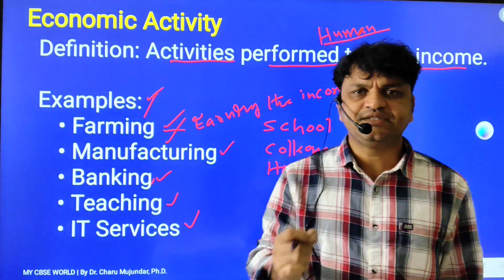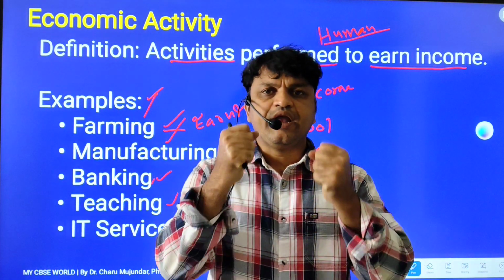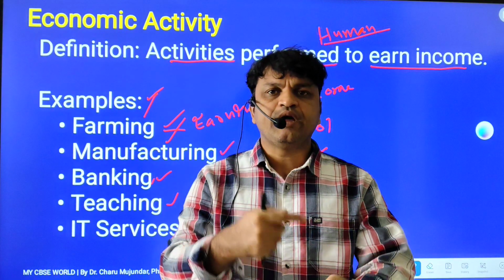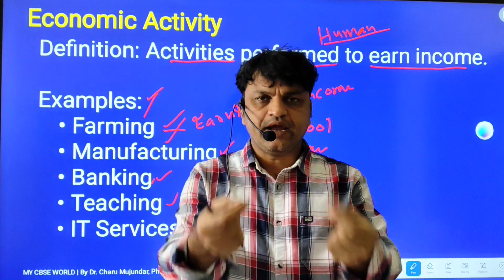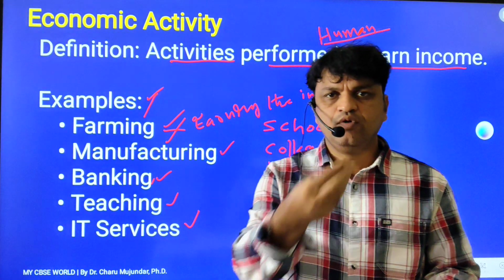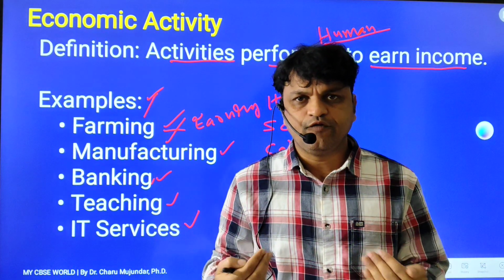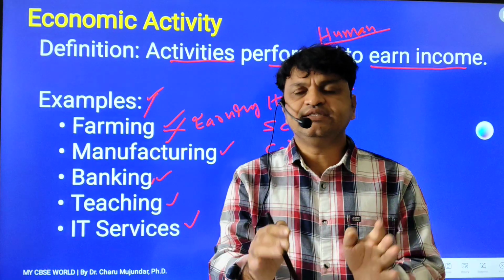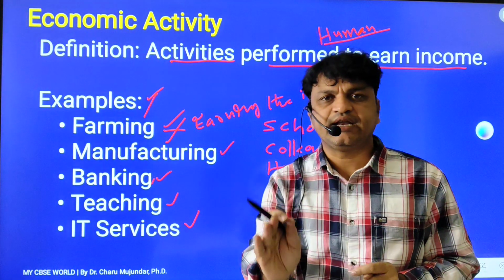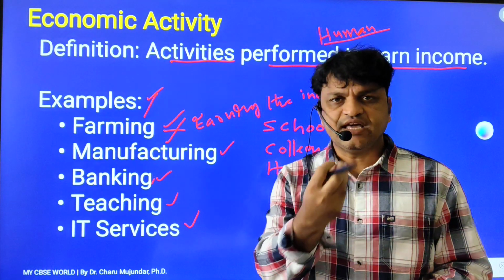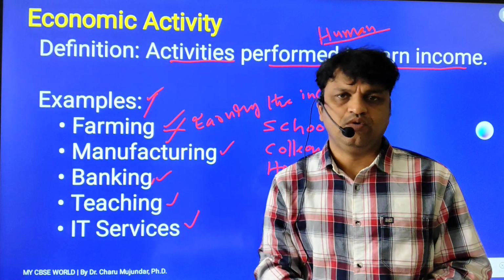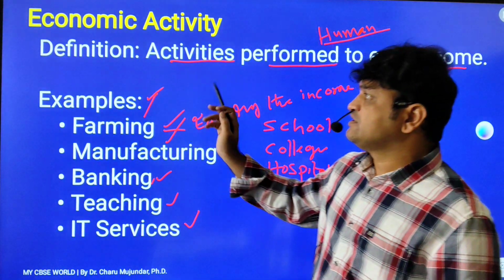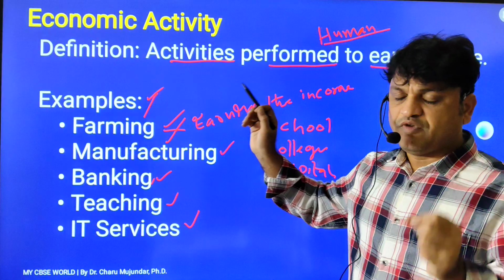Finally, what I am saying is that economic activity is undertaken by human beings to earn income or to get a livelihood, food. How do we get food? Most of your parents are engaged in primary, secondary or tertiary activities through which they get income or livelihood. This is the definition of economic activities. Very, very important to know.